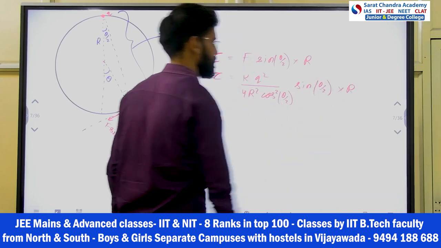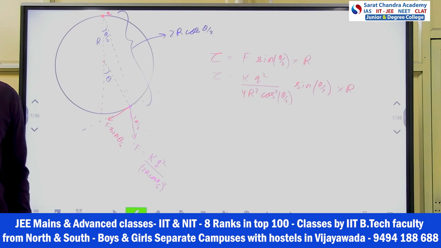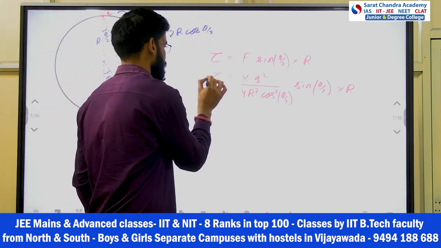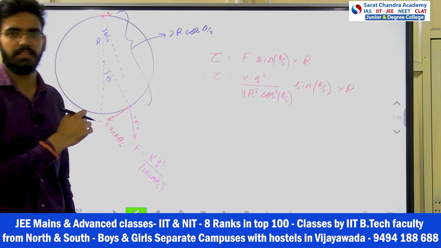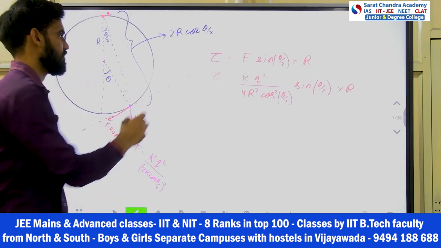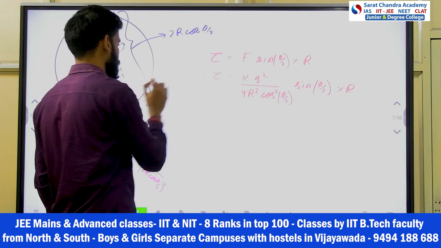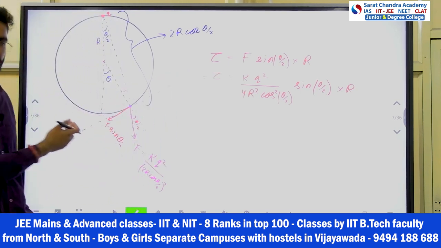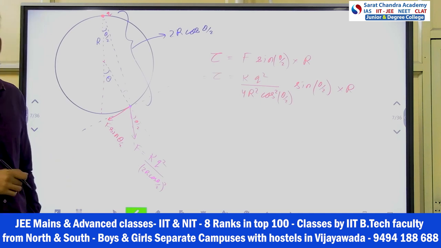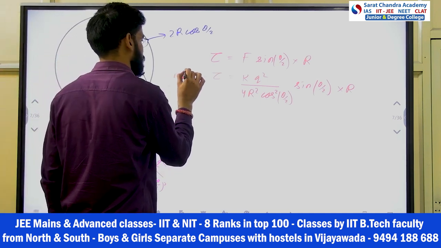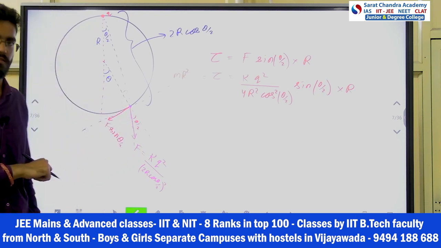Understood? Right? Now what I will do is write torque equals I alpha, because at the end I have to bring alpha in terms of theta, right? So I is the moment of inertia of this particle. This particle alone is performing the SHM, right? So for this particle the moment of inertia is m r square, mass m, moving in a radius r, right?